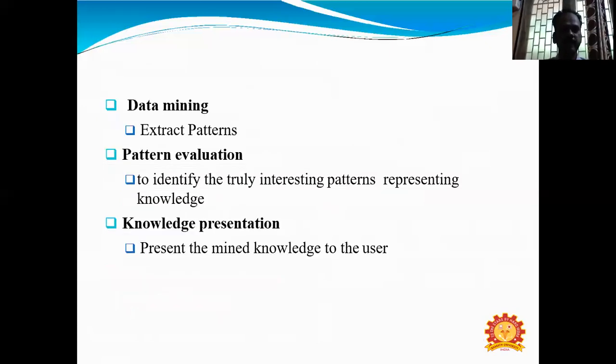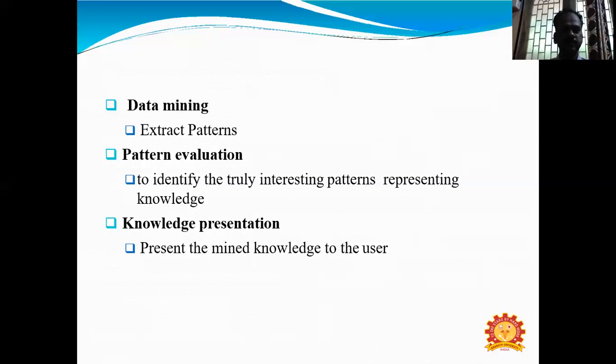Data mining extracts the patterns, which are mainly used to identify relevant patterns or extract useful patterns from the data set. Pattern evaluation identifies the truly interesting patterns representing knowledge.